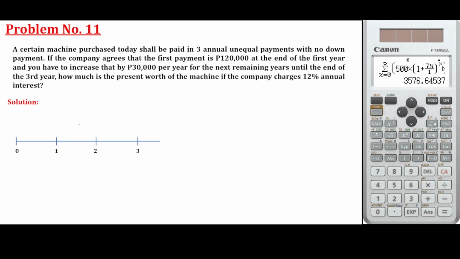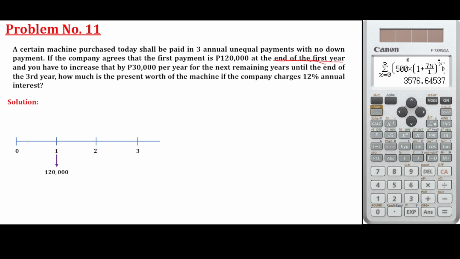So let's try to draw a cash flow diagram. A machine is purchased today, to be paid in three annual unequal payments. The first payment, of course, is annual, so it must happen at the end of the year, no? At the end of the first year.